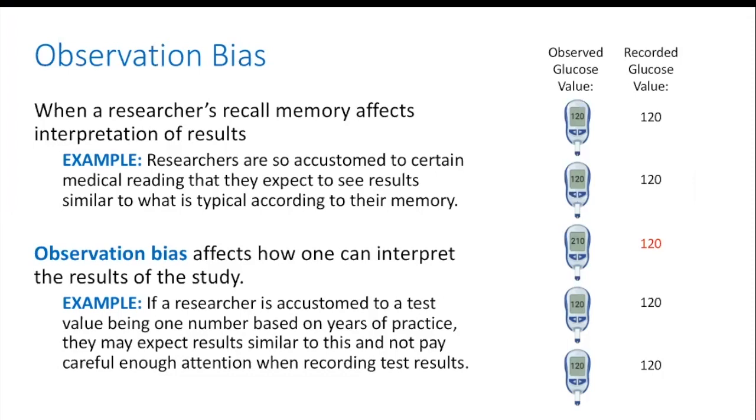If a researcher is accustomed to a test value being one number, here 120, based on years and years of practice, they may expect results similar to this number and may not pay careful attention when recording test results, which incorrectly changes the study's outcome.